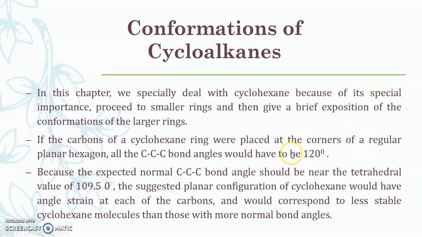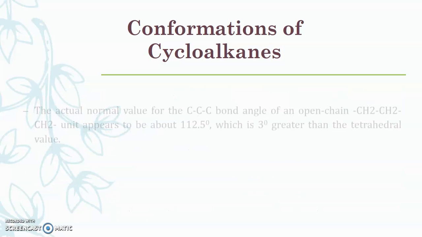Means by drawing the cyclohexane structure this way, we get a bond angle of 120, but the suggested bond angle is 109. Then the cyclohexane ring would have an angle strain at each carbon atom and would correspond to a less stable molecule. If the tetrahedral geometry is not maintained, that particular bond angle becomes unstable. So this will also happen in the case of cyclohexane.